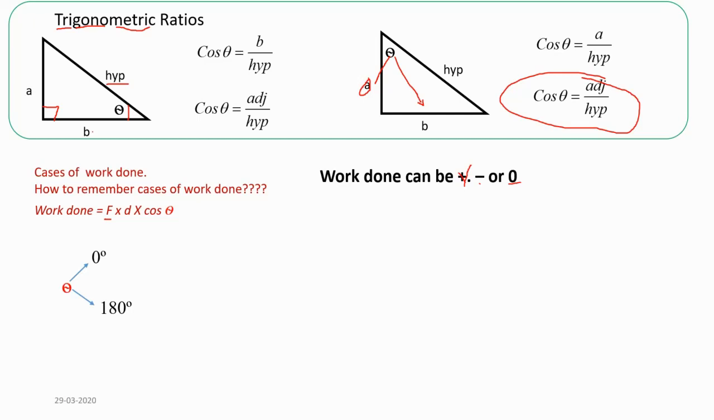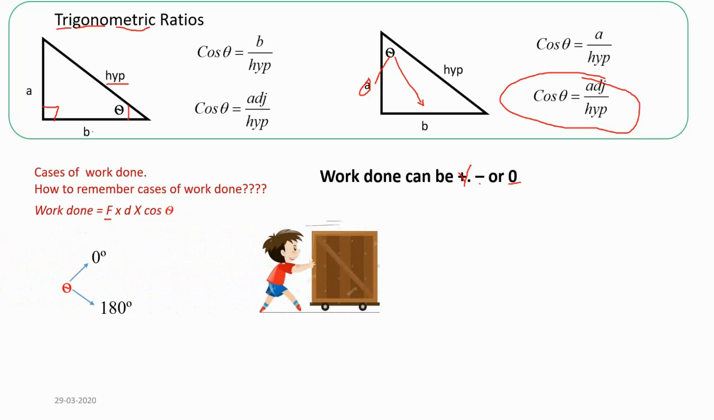Let us see the first one. When the angle is 0, angle here means the angle between force and displacement. So what happens when the angle is 0? Suppose this boy is pushing a box in this direction. So his application of force is towards east, and the box moves in the same direction. Then the work done is maximum and positive. When the angle between the force and displacement is 0, when this theta is 0, then we will have maximum work done. The angle between any 2 parallel lines is 0.